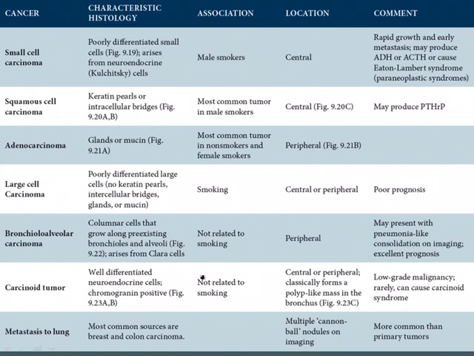They can be central or peripheral, but the classic tumor forms a polyp-like mass in the bronchus, and that's the way it shows up on examinations as well. This is a low-grade malignancy, and rarely can cause carcinoid syndrome. Now, usually it doesn't. However, on examinations it can. And so it rarely can cause carcinoid syndrome.